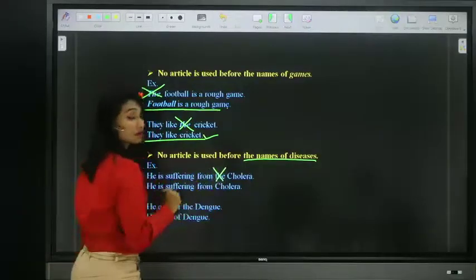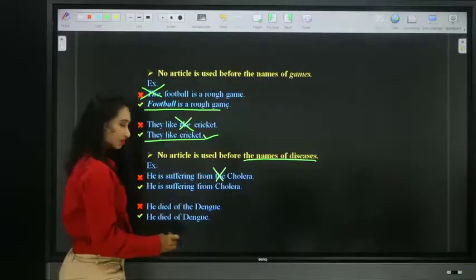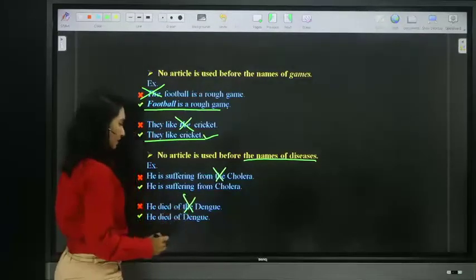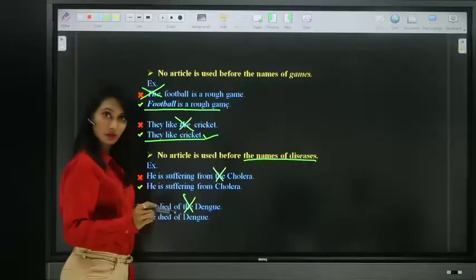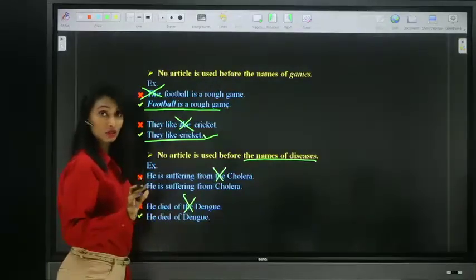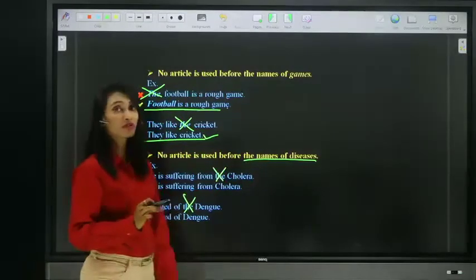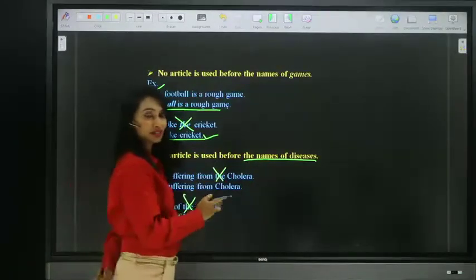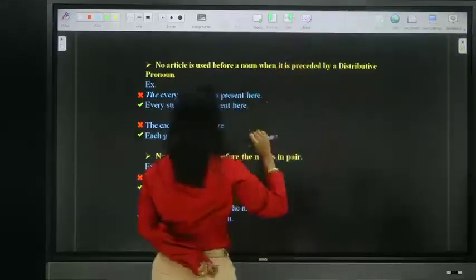Remove. You cannot use. He died of the dengue? No, he died of dengue. She is suffering from the cancer? Okay, not the cancer. So do remember, do not place articles before the names of diseases. So this is our next omission. Next, moving on to the next one.